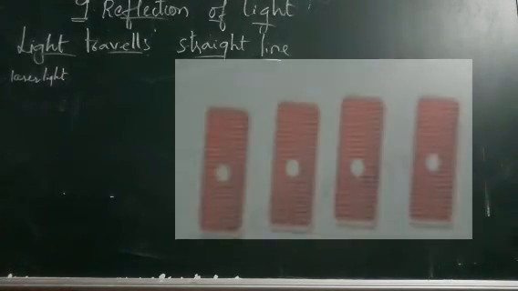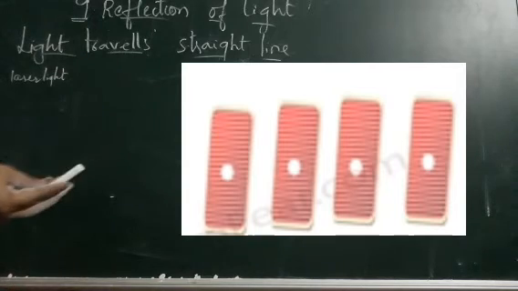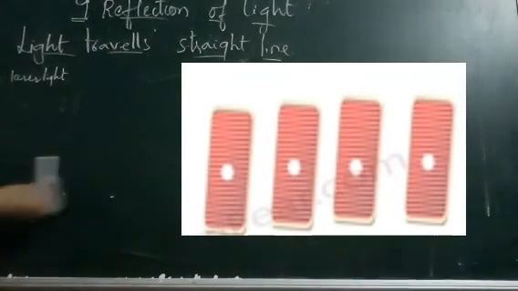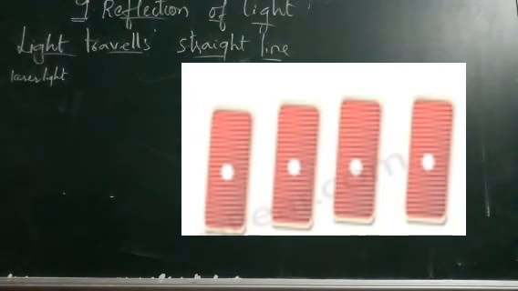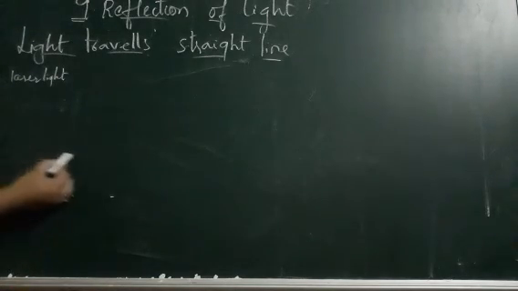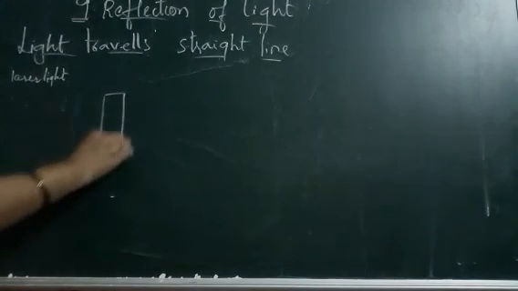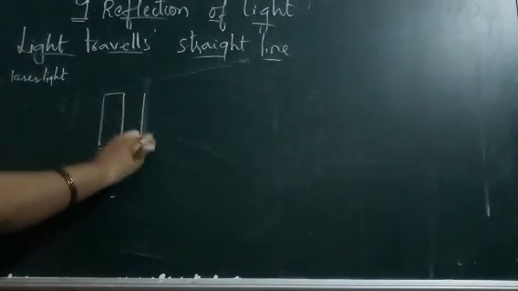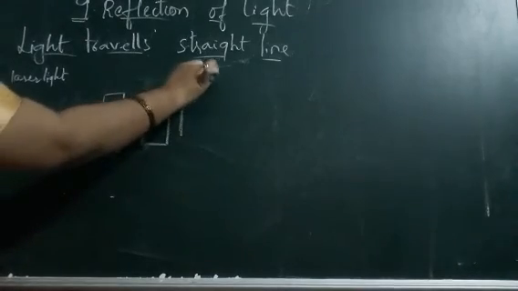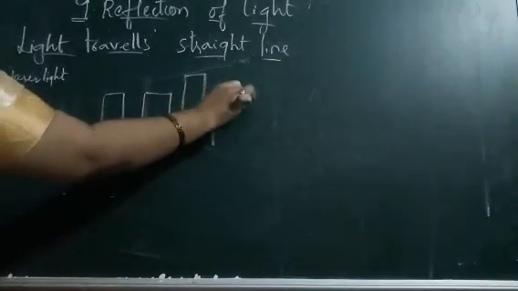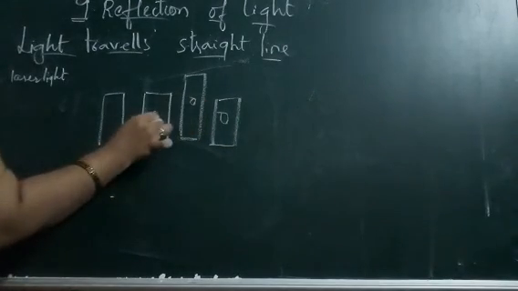Now we are going to take a few strips and place them in order, with a small hole in between them, in a straight line. We will switch on the laser light, and when it is passing, you can see that it goes straight through the holes of the strips and crosses them. These are small pieces of strips that we have arranged in order, and all the light that is passing is going in a straight line.